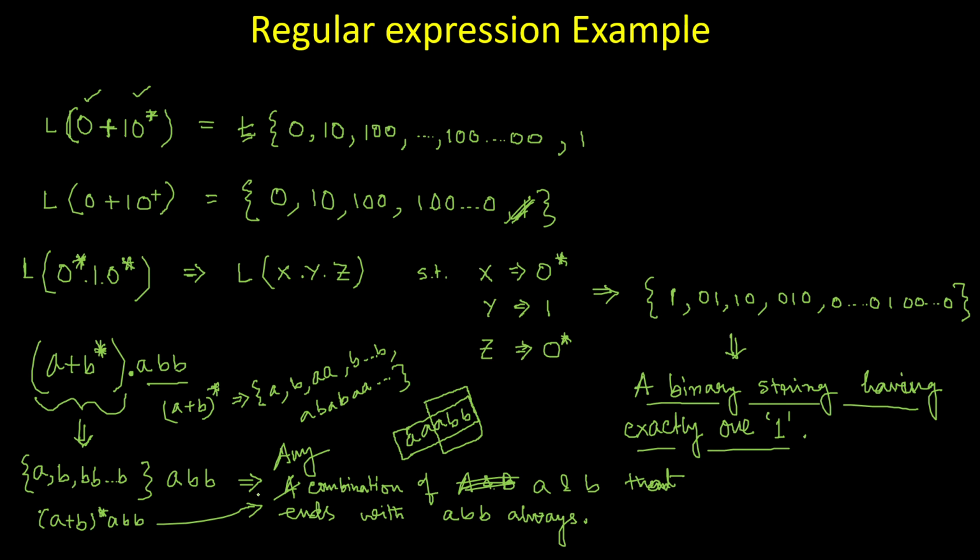Because of this (A plus B) star, I can generate any combination. But the restriction is that it has to end with ABB always. That is the difference.